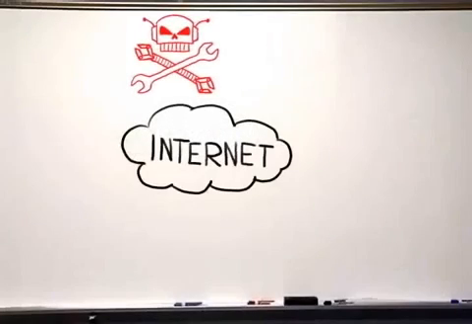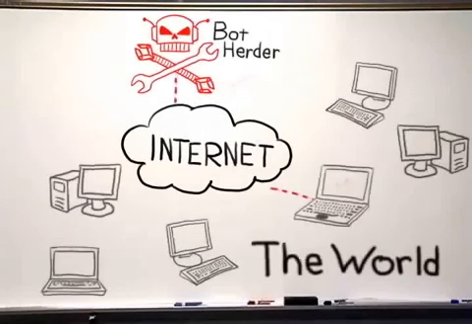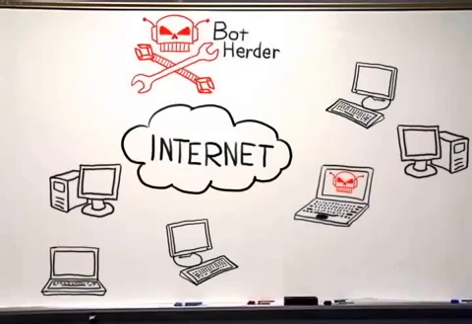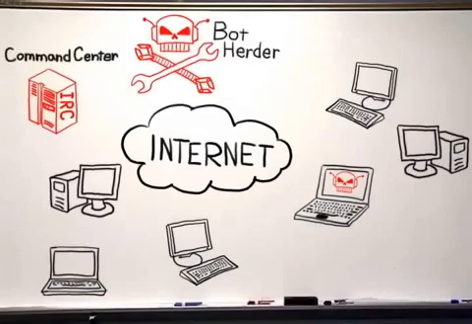An attacker, called the bot master or bot herder, creates a malicious Trojan called a bot client. Over the internet, he infects at least one clueless victim. Once installed, the bot client can take over the victim's computer at any time, but usually it does nothing visible. Instead, the bot herder programs the bot client to report to the command and control center and say, "I've infected someone, over here." Most bot herders install an internet relay chat server to act as their command center.